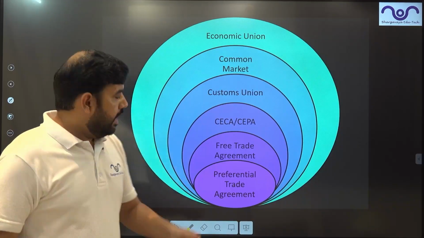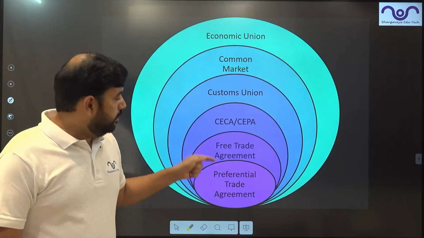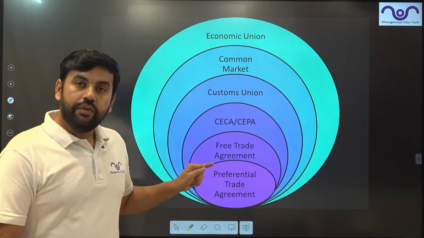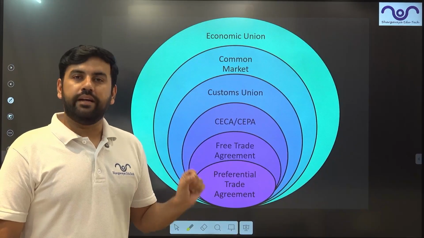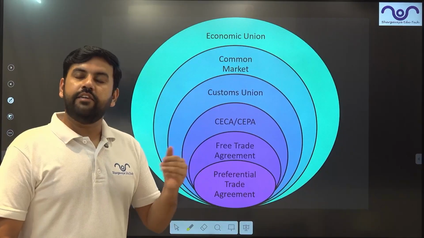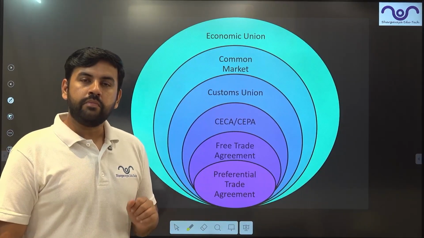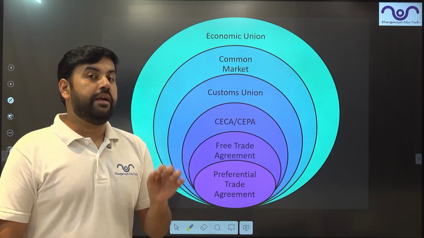Then the next stage is the free trade agreement. The basic difference between a free trade agreement and a preferential trade agreement is that if more than 85% of the total traded items, let's say India and France are trading 100 items, goods and services both, and 85 or more of those items are made free.